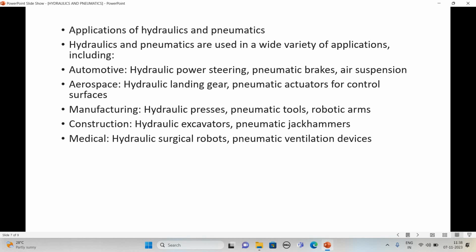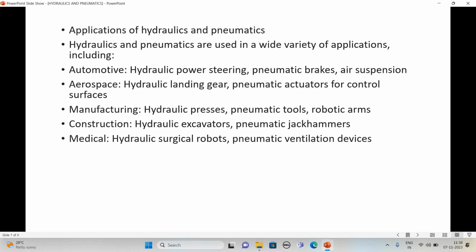Some pneumatic tools are there for nut and bolt arrangement. We rotate the nut on the bolt with the help of a spanner, but with the help of a pneumatic system or a rotary actuator, it is very easy to move the nut on the bolt.